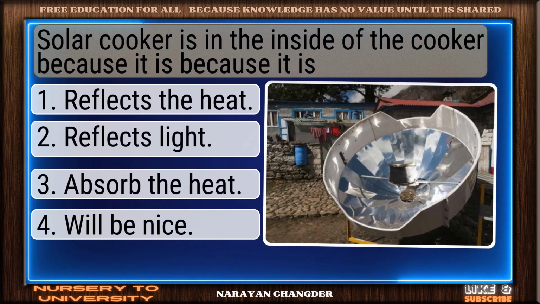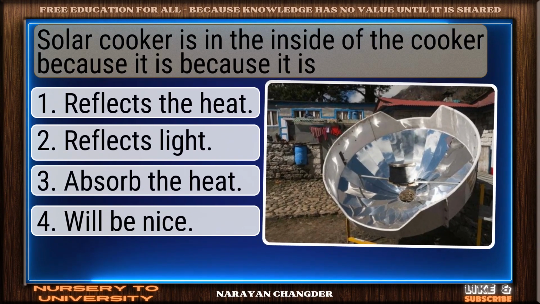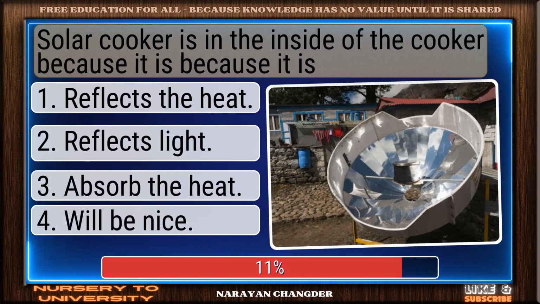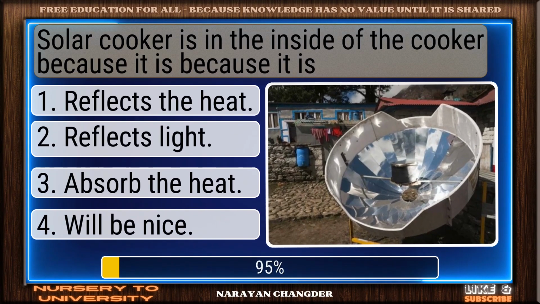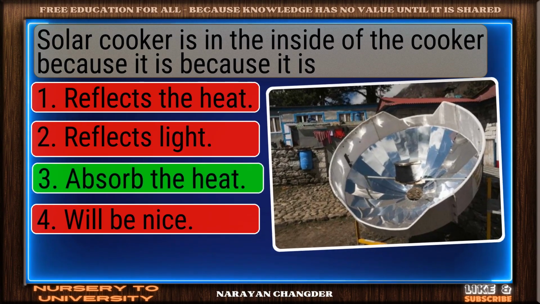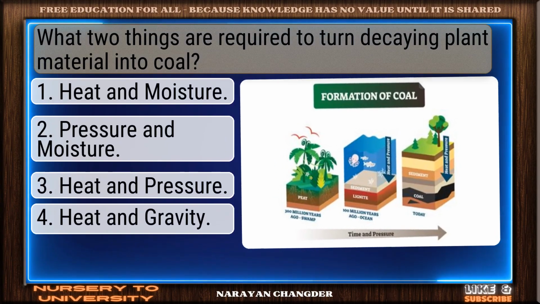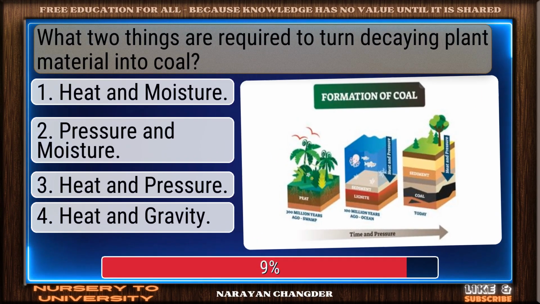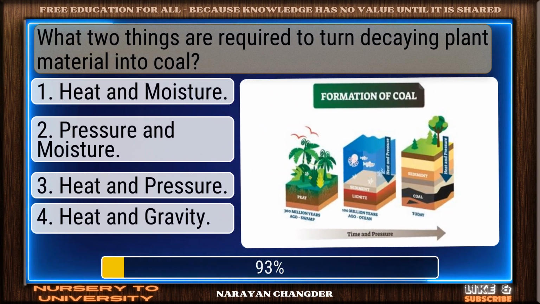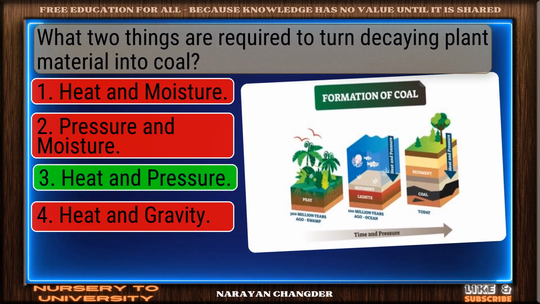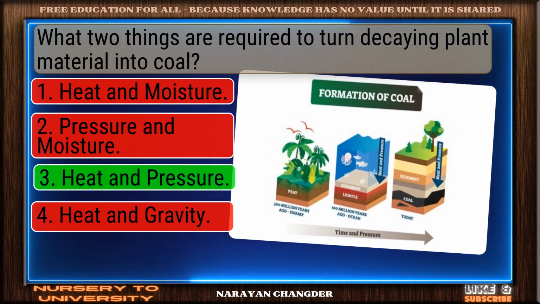Solar cooker is black in the inside of the cooker because it is. Right again. Absorb the heat is valid. What two things are required to turn decaying plant material into coal? Nice selection. Heat and pressure is correct.